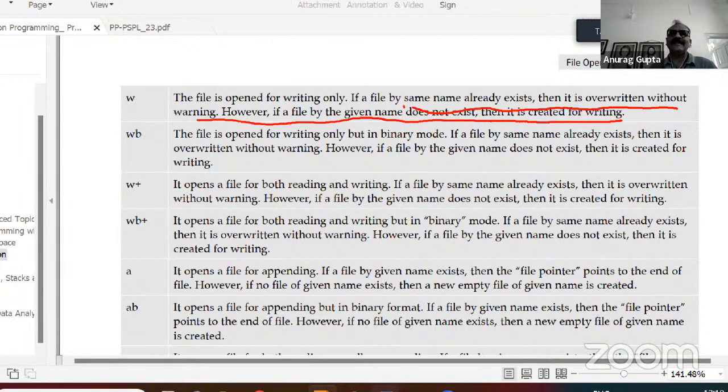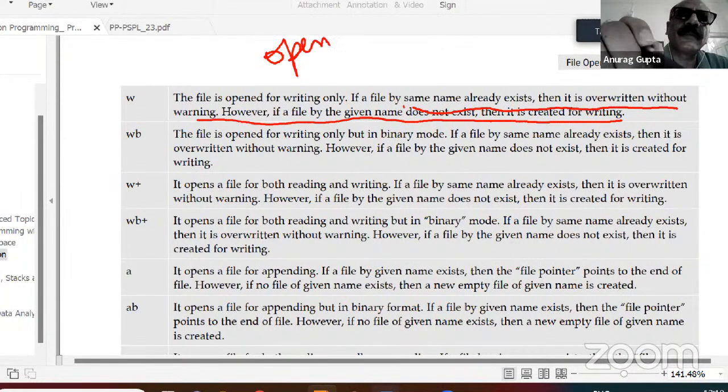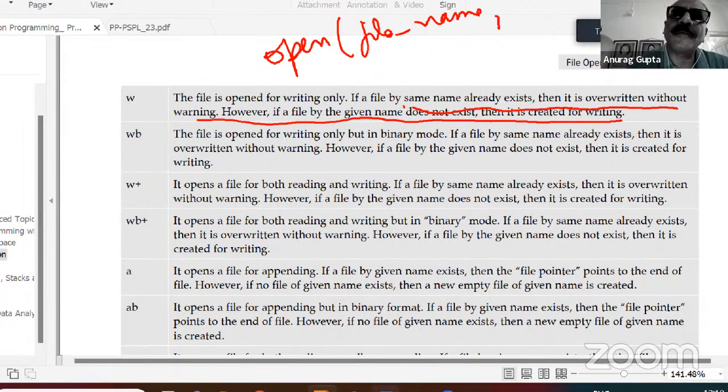However, if the file name which you give to the Python interpreter as a parameter to the open function, if you write open, first parameter is file name, comma, then you write W within quotes like this. Then this file name, if it exists, will be overwritten. If it does not exist, then it will be created.